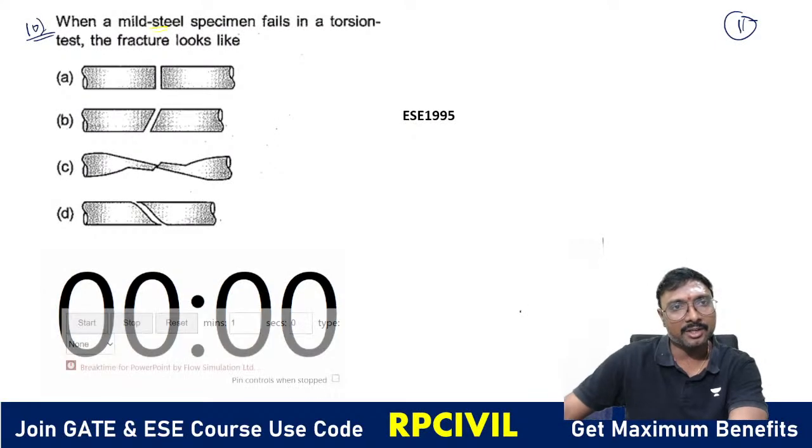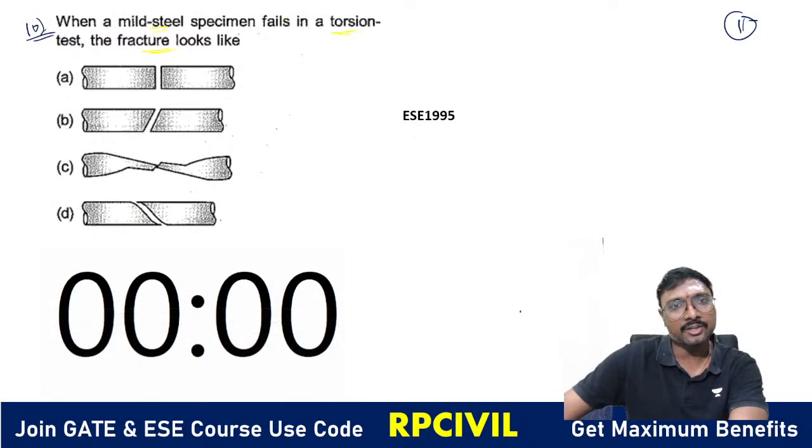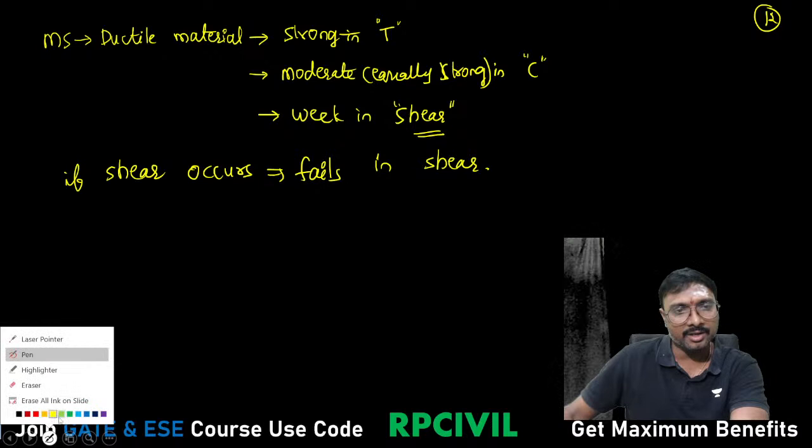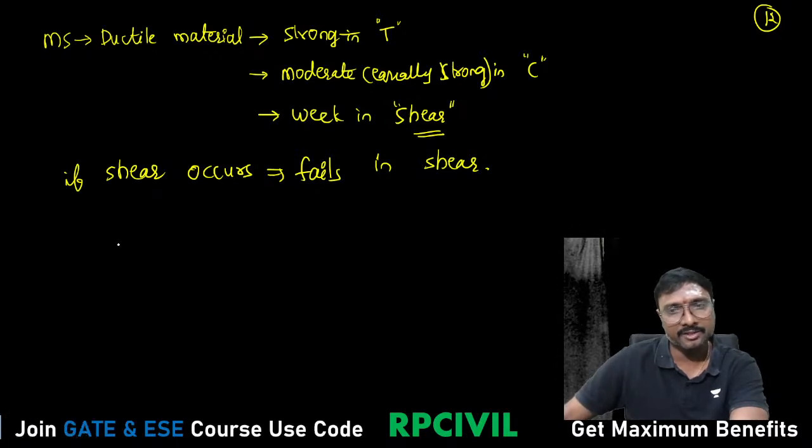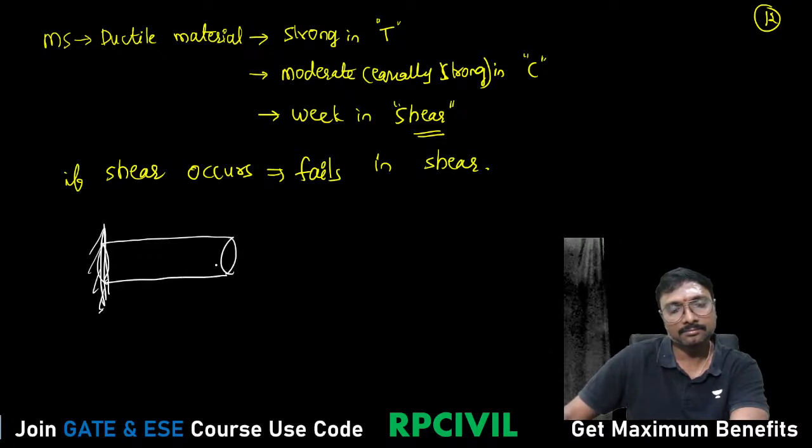So whenever it is subjected to torsion, how does it come about? This T is the torsion, equal to the twisting moment.